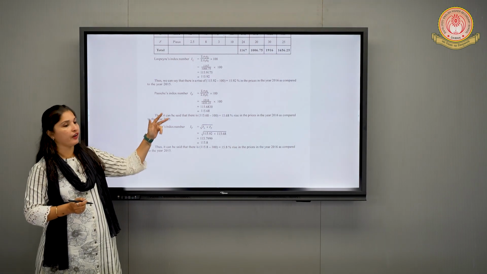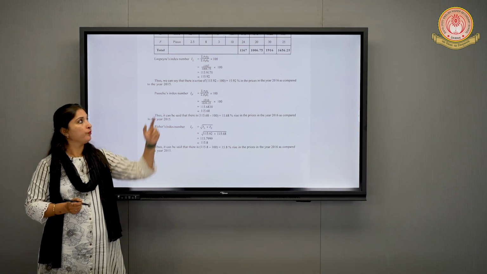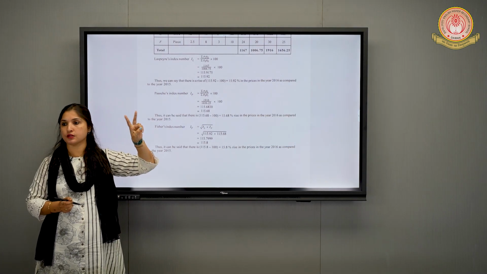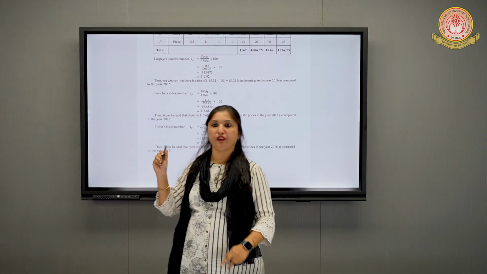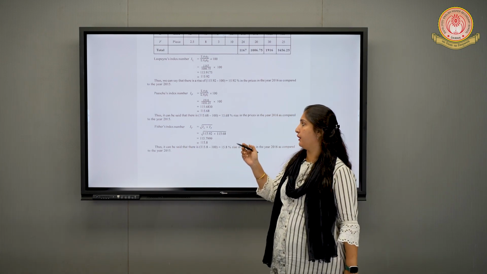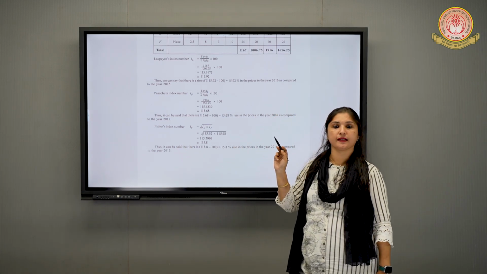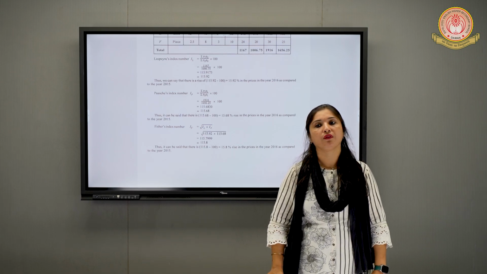You will get 0.5 marks for this formula. This table secures 2 marks. If your whole table is right, you will secure 2 marks. 0.5 for this formula, and if you have written all the final answers right, then only you will get the whole 5 marks.